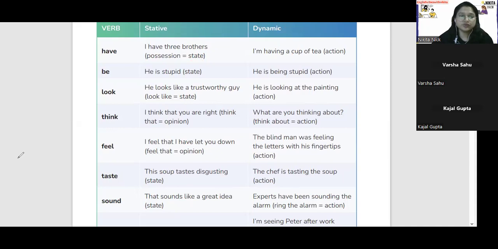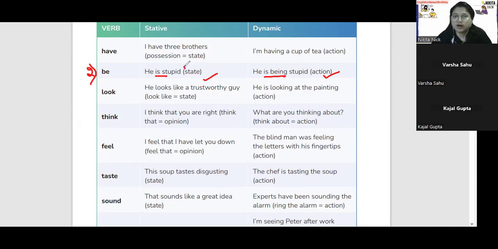Cool. Number 2, this one, read. He is stupid. State. He is being stupid. Dynamic. Action. Good. So he is stupid means what? वह stupid है. वह गधा है. Okay, fine. And he is being stupid means? वो stupid ही कर रहा है ना. Stupidity, like action.